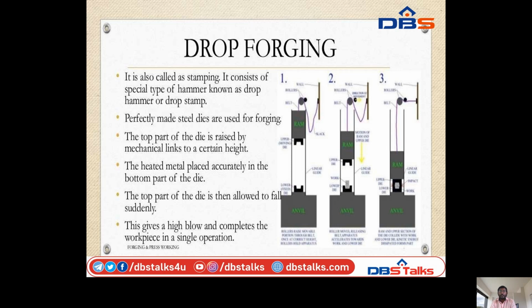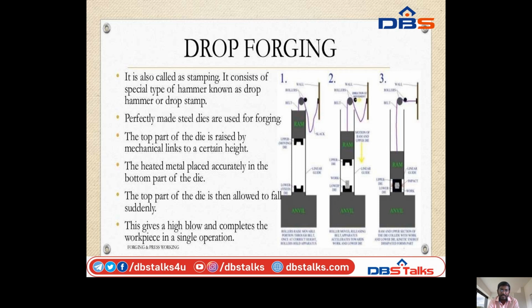Next, drop forging. It is also called stamping. It consists of a special type of hammer known as a drop hammer or drop stamp. Precisely made steel dies are used for forging.